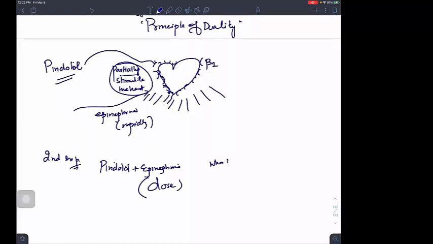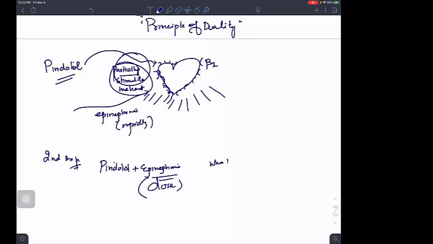Isn't it? So what is the concept behind these two? In the presence of epinephrine, it is showing me the blocking effect. I will repeat again, pindolol is a partial agonist at beta 1. Once you put a beta 1 agonist, that is adrenaline or epinephrine or noradrenaline, it will become a blocker. So initially it was working when it was alone, but once you put another agonist, it became a blocker.